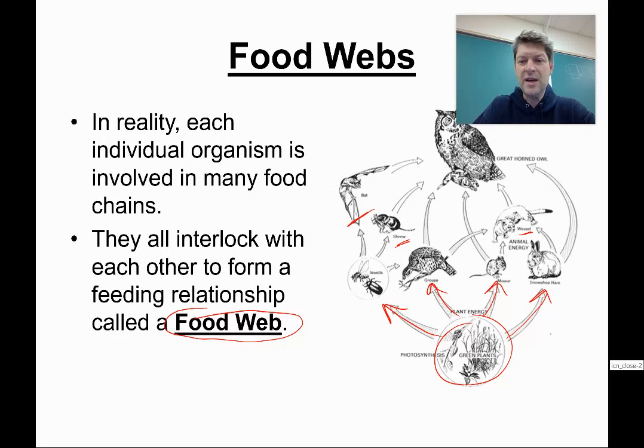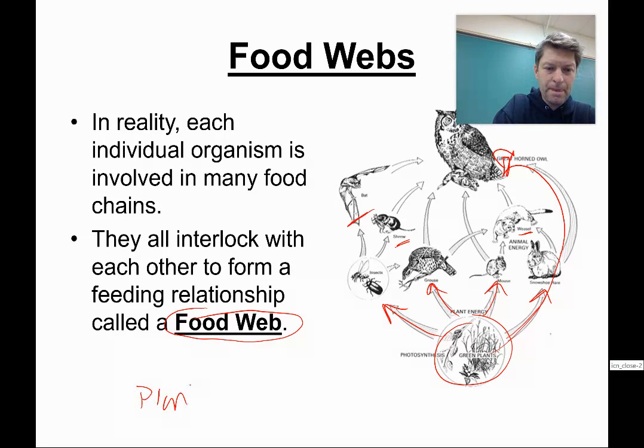So out of that, you could pick out a food chain. Like if I just go up the side here in this food web: green plants to the hare or rabbit to the owl, right?